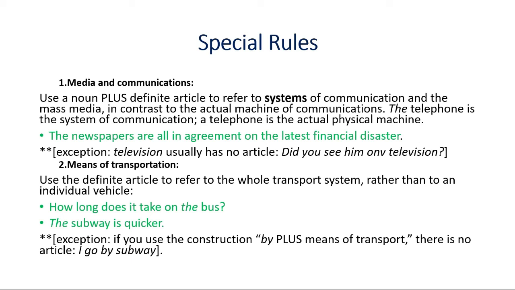So you say the newspapers are all in agreement on the latest financial disaster. Newspaper is actually an object, it's not a human being. It cannot agree, isn't it? Because it's a thing, and things do not think, things do not agree. But the newspaper here is actually the means of communication.